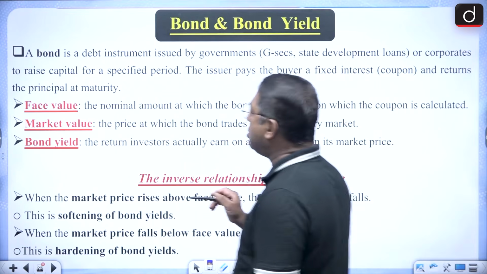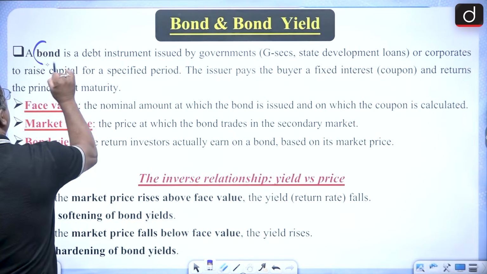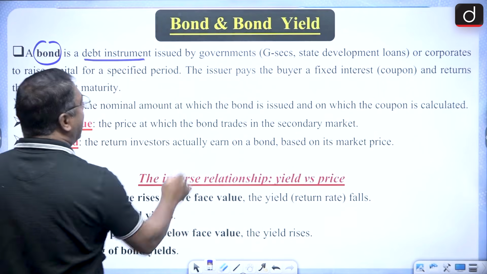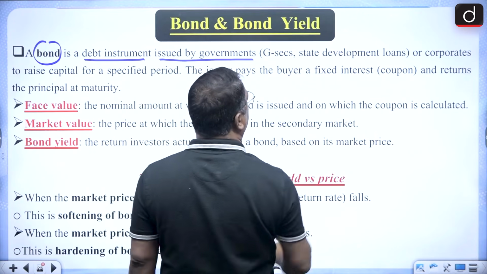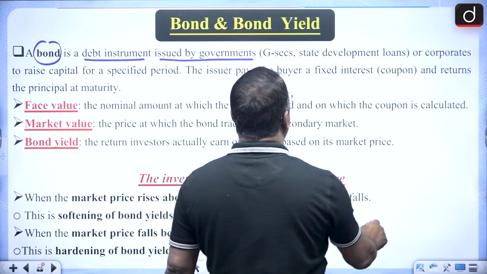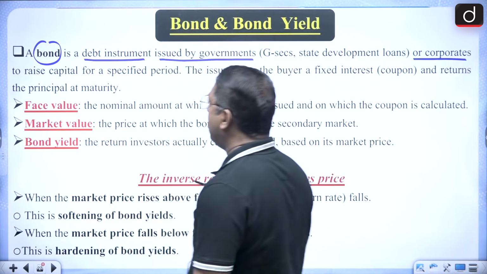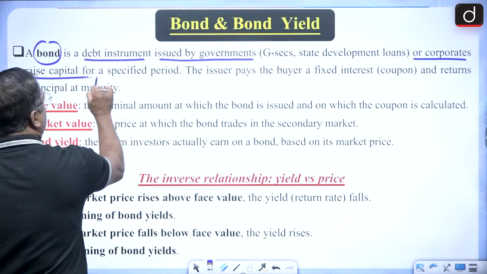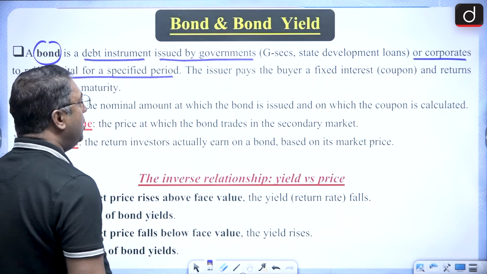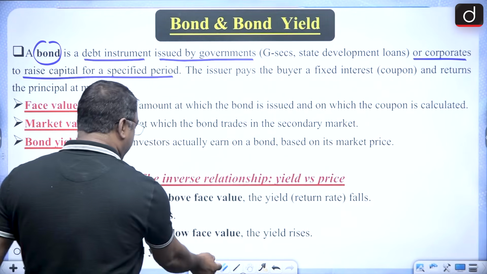Now, all of us know that a bond is a debt instrument, and it is issued by the government or corporates so as to raise capital for a specific period.